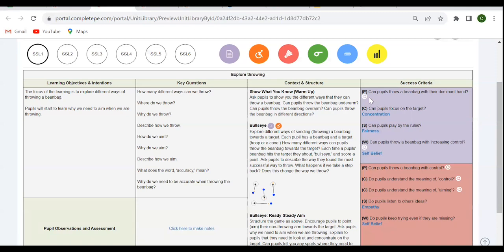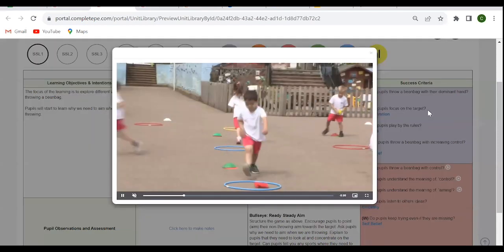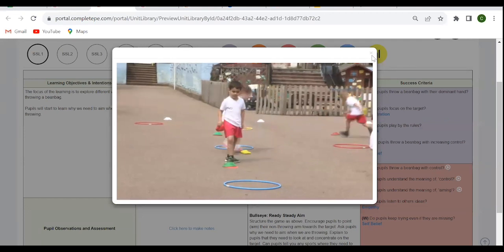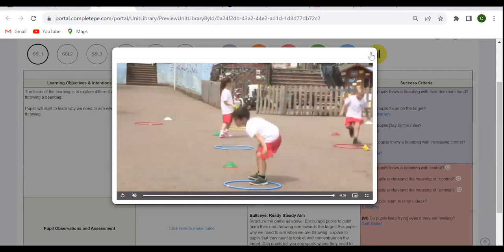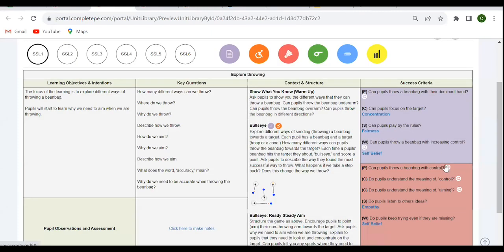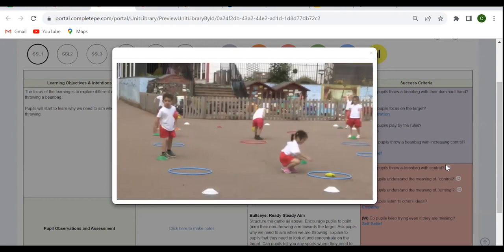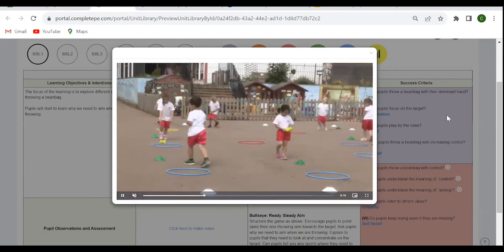The final part of the success criteria that's really a teacher training tool is that wherever you see a play button, a video will instantly pop up playing, showing you what that successful age-related learning actually looks like. There's thousands and thousands of videos embedded into Complete PE. Sometimes the same video will be attached to multiple successes because that same video is showing us lots of different things. But feel free to use these videos however you feel it's appropriate.